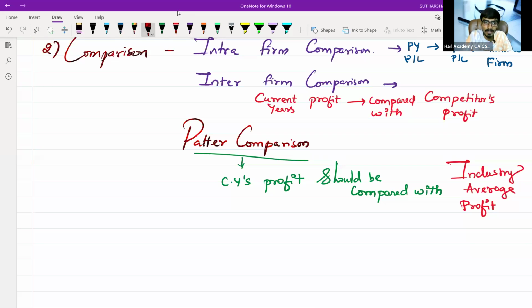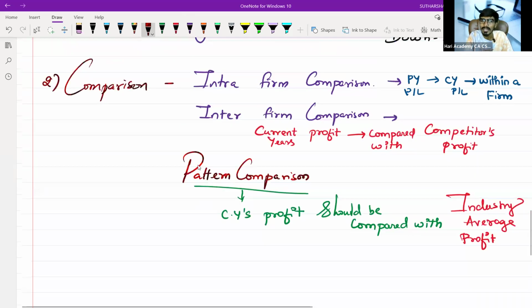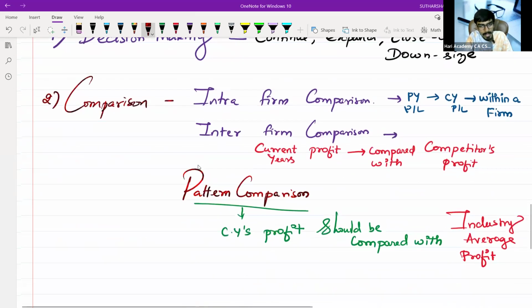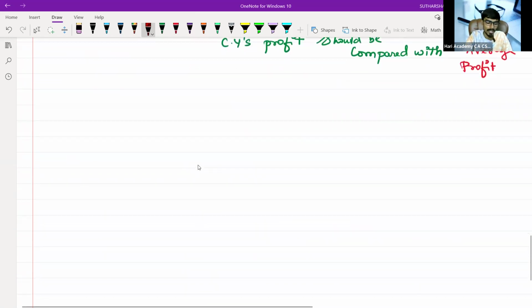Basically, it is a pattern comparison. How they find out the industry average profit, that is a different story. Next. So basically, we studied: if some person is interested, want to know about these two things, decision making and comparison will be a key. Then the third one will be